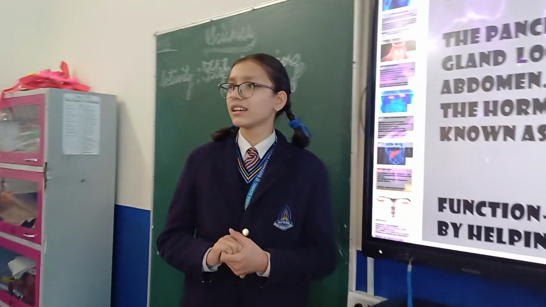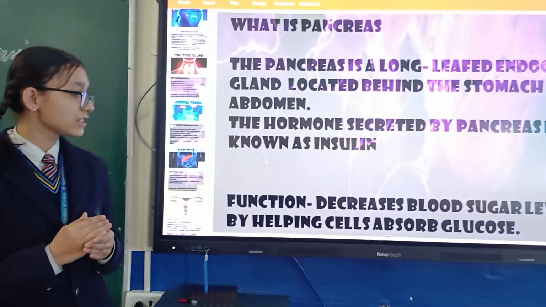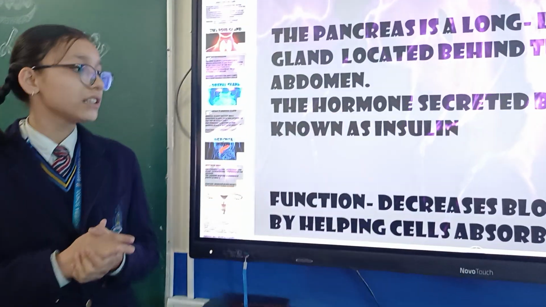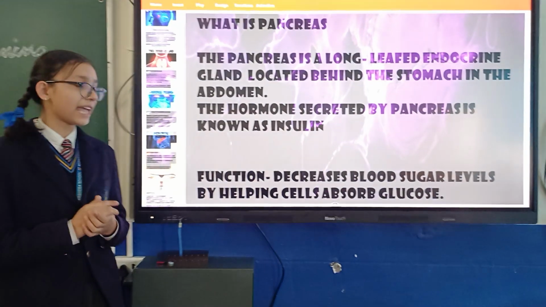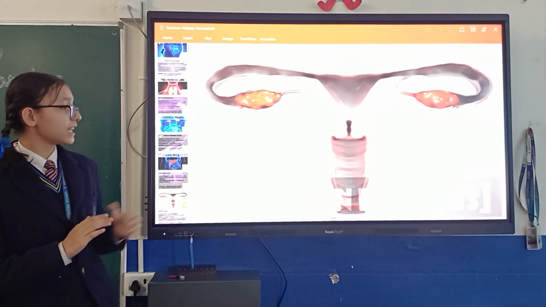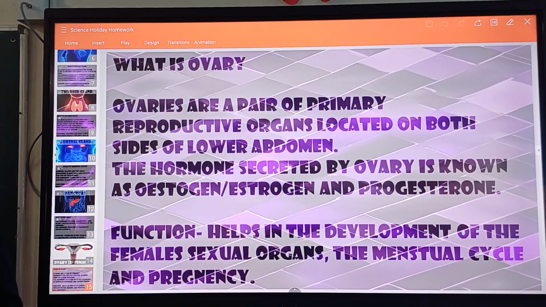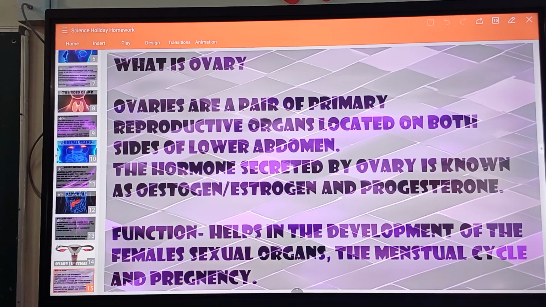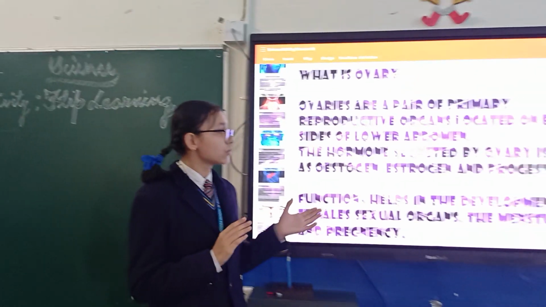Has anybody heard of a person who is suffering from diabetes? Yes. The increase of sugar level in the body causes diabetes and the hormone insulin decreases the blood sugar. So the hormone insulin controls the blood sugar level by helping the cells absorb glucose. Now the next endocrine gland is ovary in females. Now what are ovaries? Ovaries are a pair of primary reproductive organs on both sides of the lower abdomen of a female body. The hormone secreted by ovary is known as estrogen and progesterone.